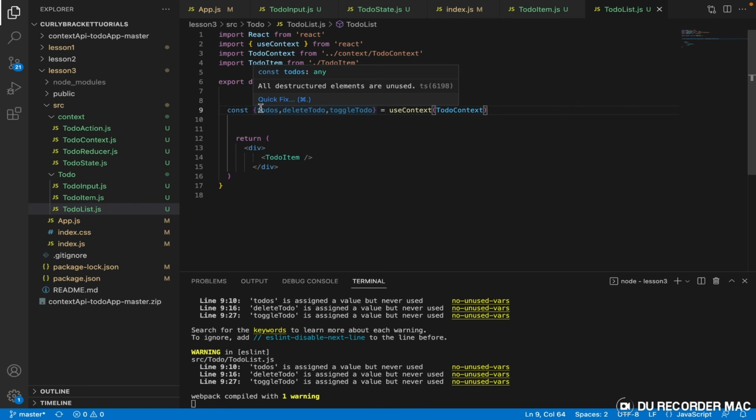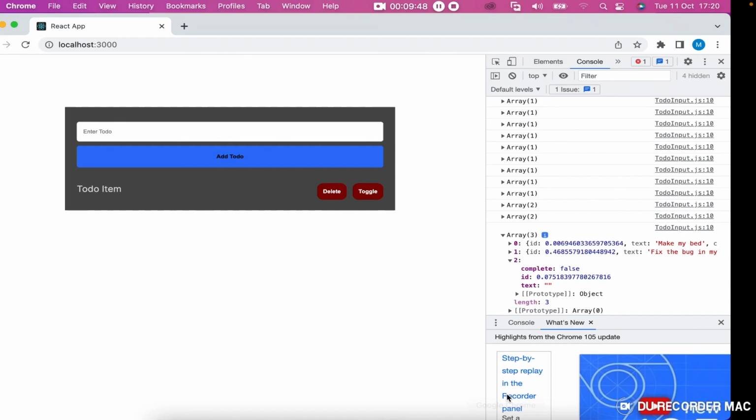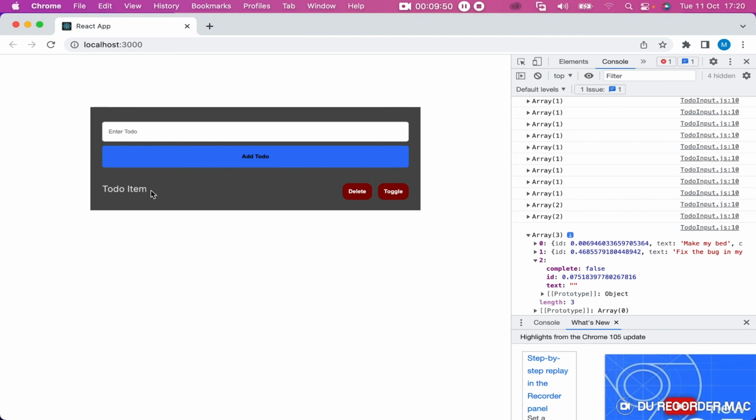Now this is where it gets interesting, right? We have to-do item here, and this item is right here. It just contains to-do item, right? You can see the paragraph has a hard-coded to-do item. The delete button has no function in it. That is why every time we add an item here, it doesn't display here. Instead, it displays in our console.